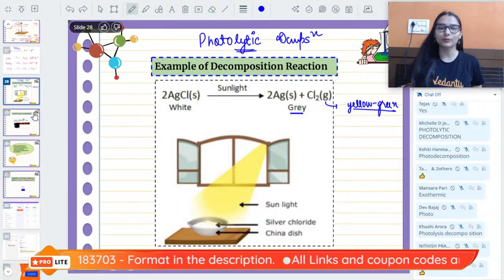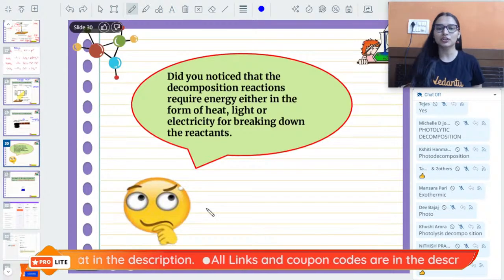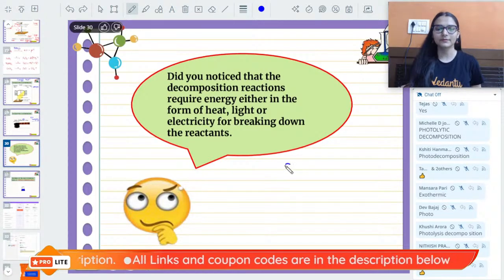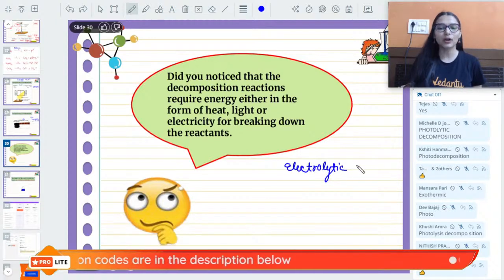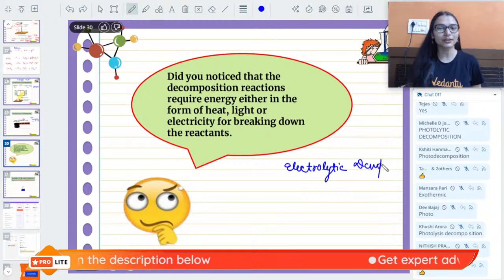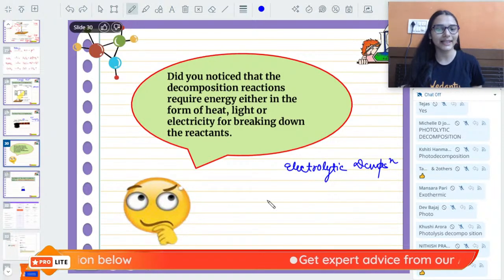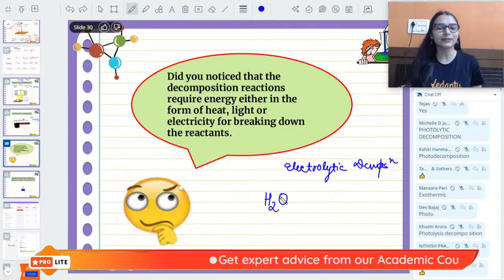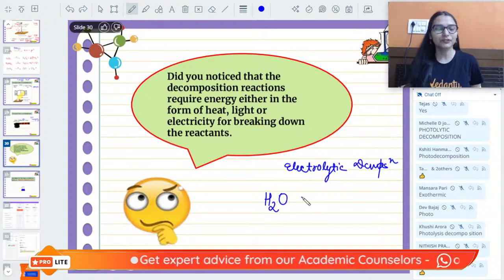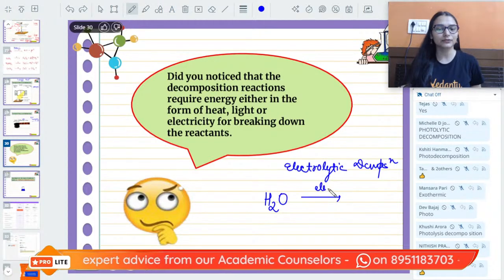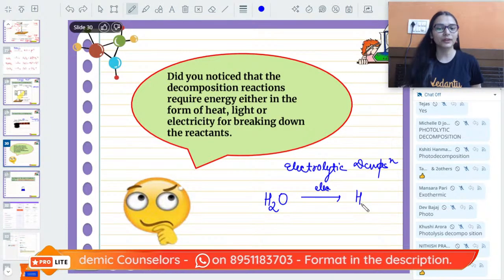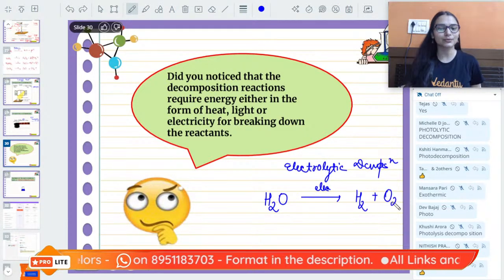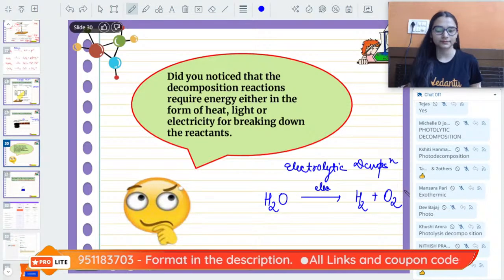Apart from this, there is one other mode of decomposition, and what is that? That is electrolytic decomposition. Electrolytic decomposition, breakdown in the presence of electricity. Like if you take water, if you are passing electric current, if you carry out electrolysis of water, it will break down to give us hydrogen and oxygen.